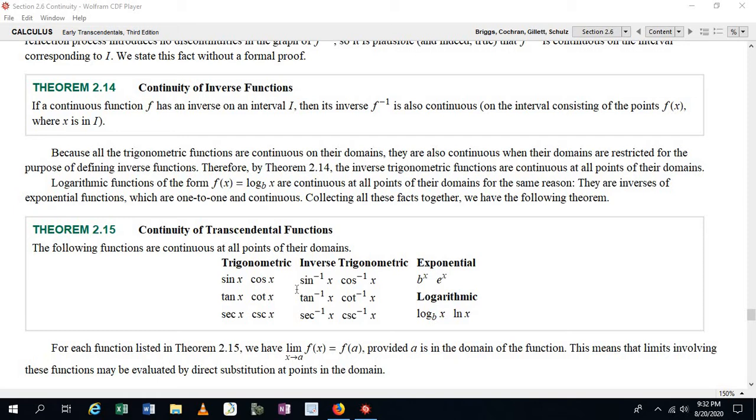And that's because when you look at the inverse function, the domain and range are switched as compared to the original function f. Okay?